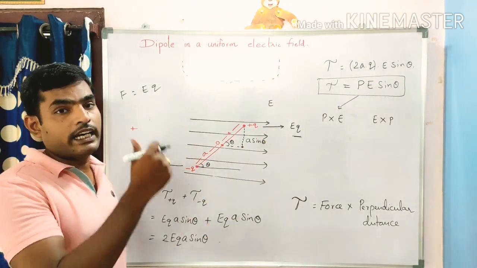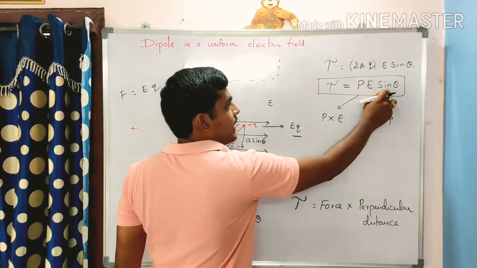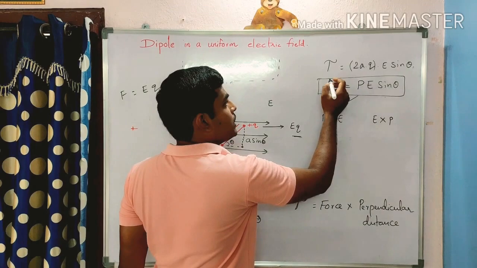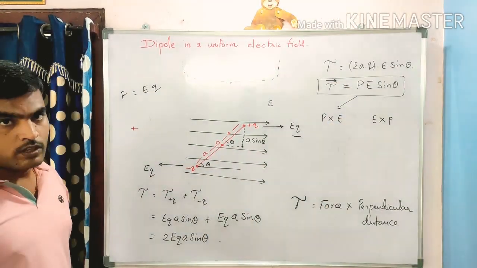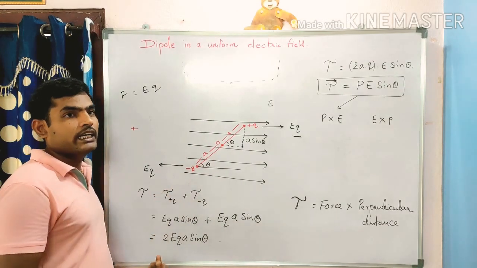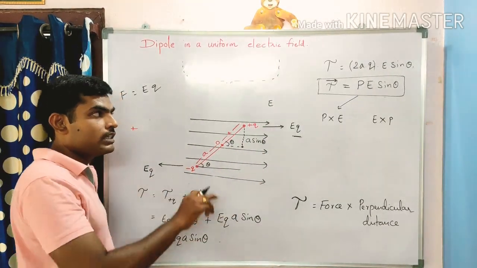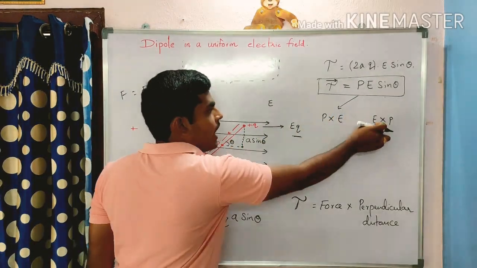But which is the correct one? P E sin theta is a vector, so its direction must be equal to the direction of the torque. The torque is also a vector here. So if we know the torque direction and the P and E directions, we are able to decide whether it is this one or this one.